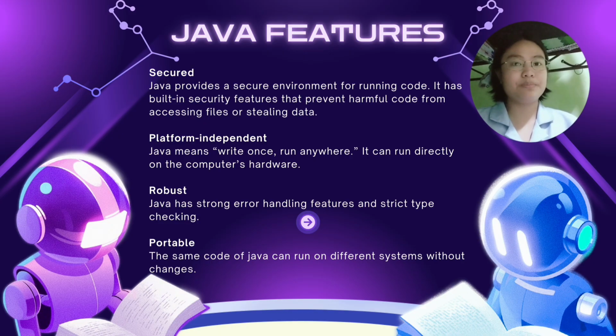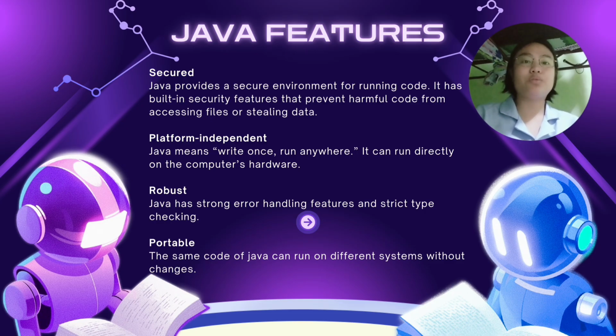Java is also considered robust because it has strong error handling features and strict type checking. If you make a mistake, Java can catch it before the program crashes. For example, dividing a number by zero in Java will not crash the entire system, but will throw an error message called arithmetic exception.